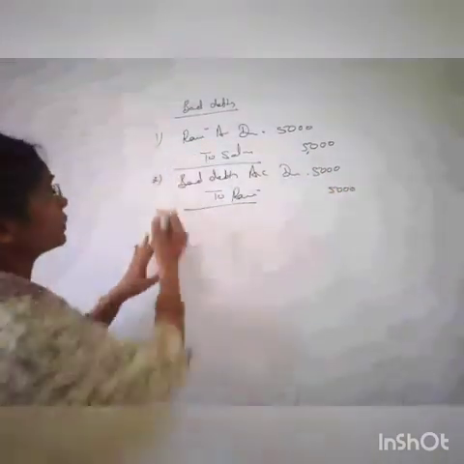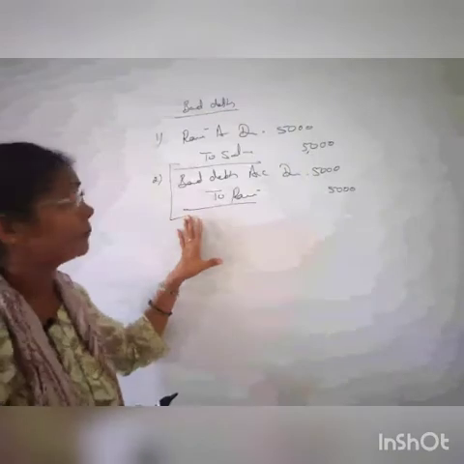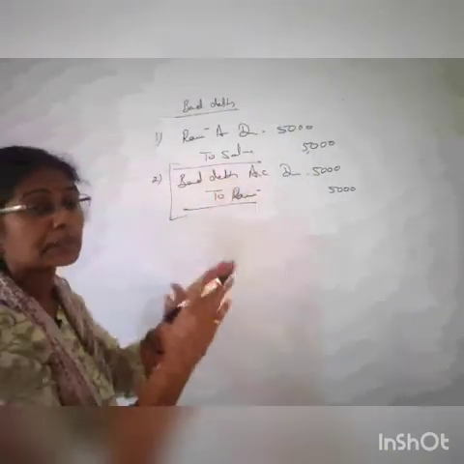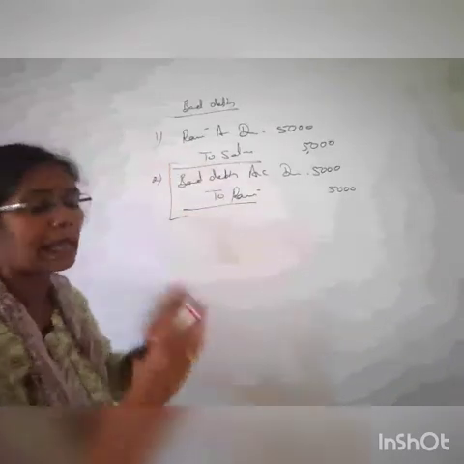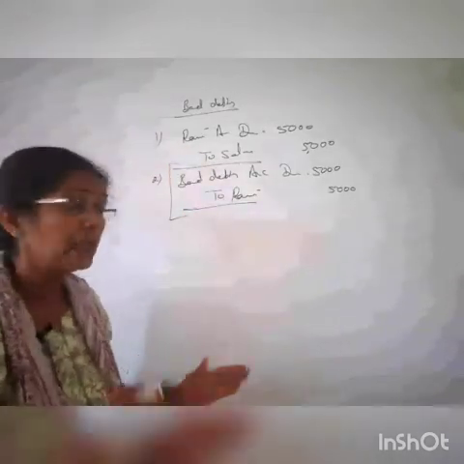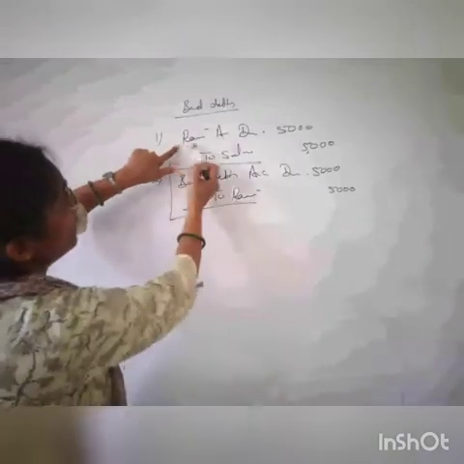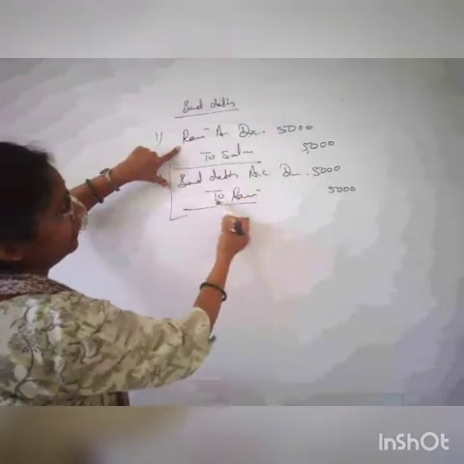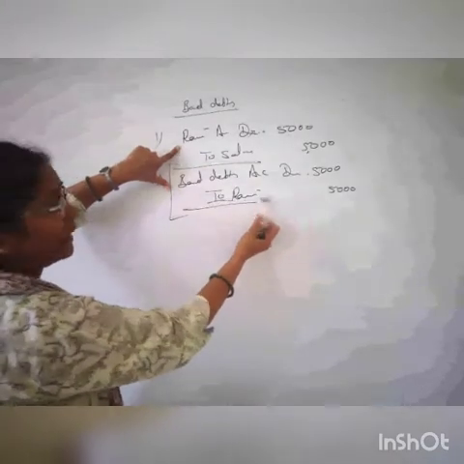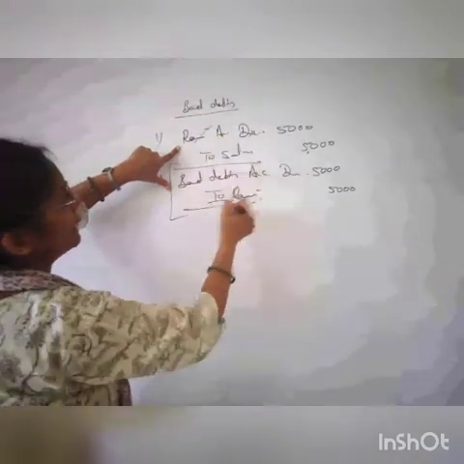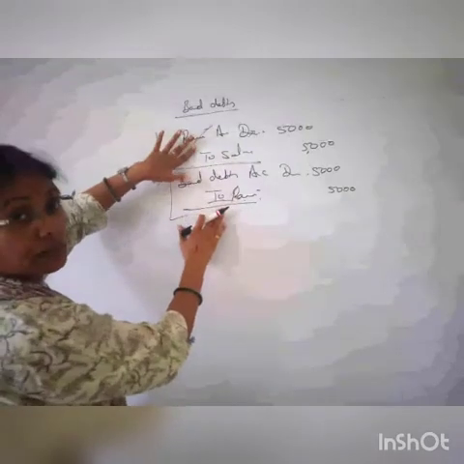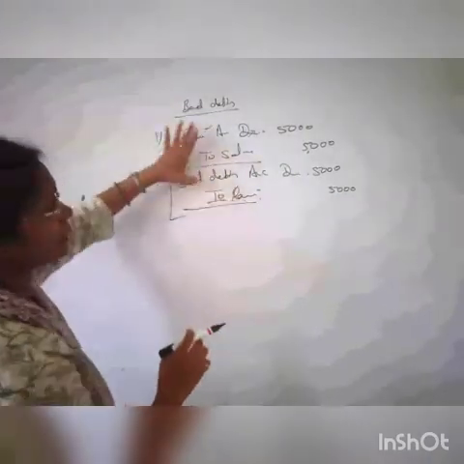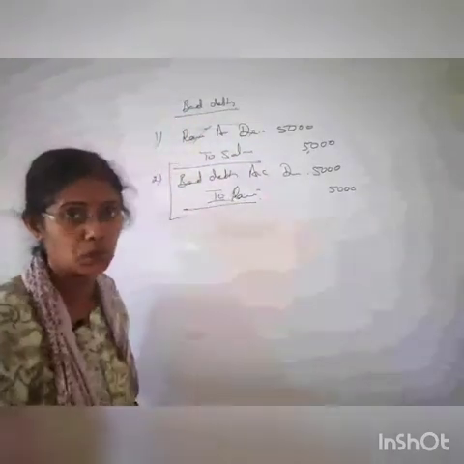So there is a logic, students, you have to understand it. See, I have declared it as bad debts. That means I'm not going to receive from Mr. Ram, and I have closed the account of Mr. Ram. How this has closed, you can see here. Ram's account has been debited by 5,000, and here I have credited Ram's account by 5,000, right? So debit and credit, you don't have to cross it. This is just to make you understand. So you can see Ram's account has been cancelled. We have closed his account, right?